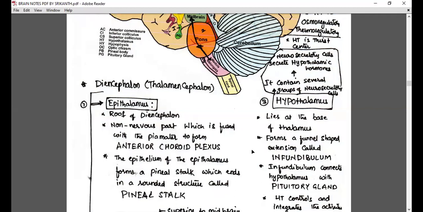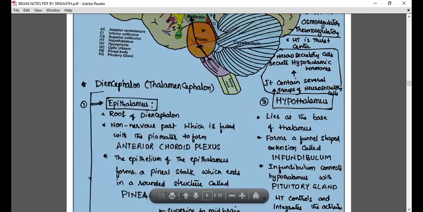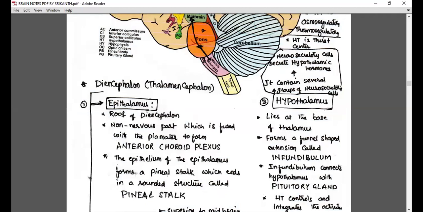Remember this for the coming days, chemical control and coordination. It is actually an endocrine gland. The pineal body secretes a hormone called melatonin. At present, no matter, we'll discuss that in the next chapter, chemical control and coordination. The epithelium of the epithalamus forms a pineal stalk, which ends in a rounded structure called the pineal body.